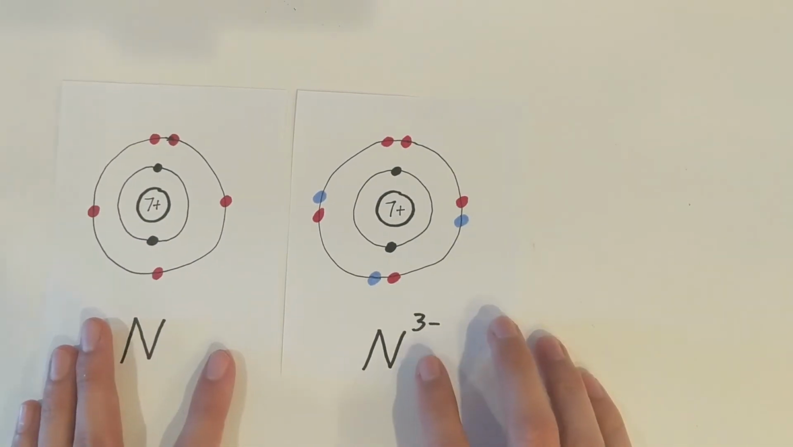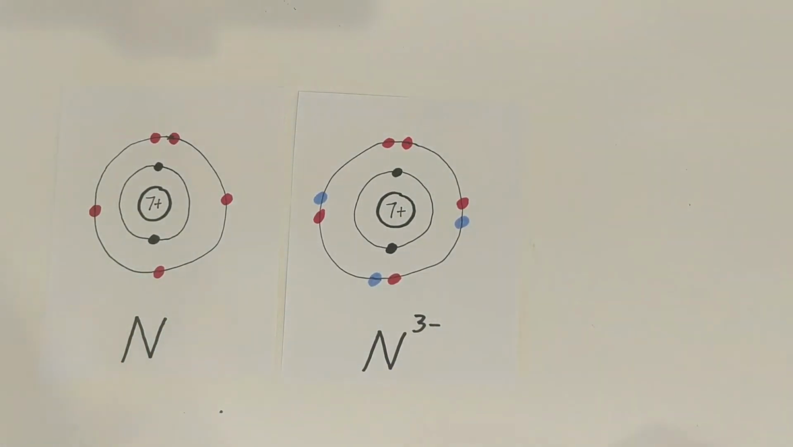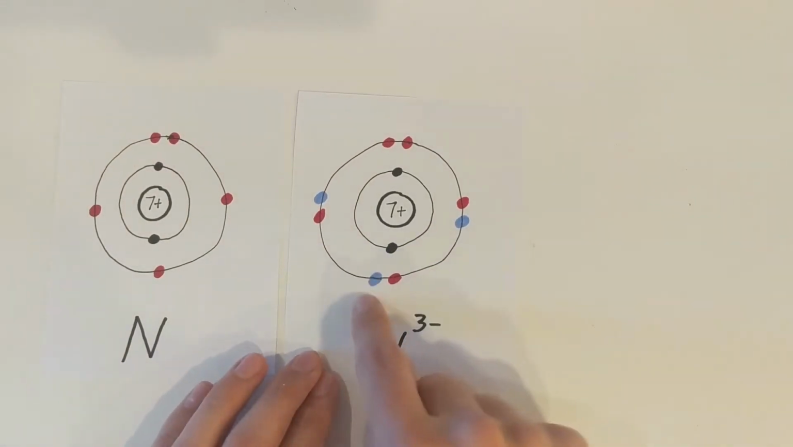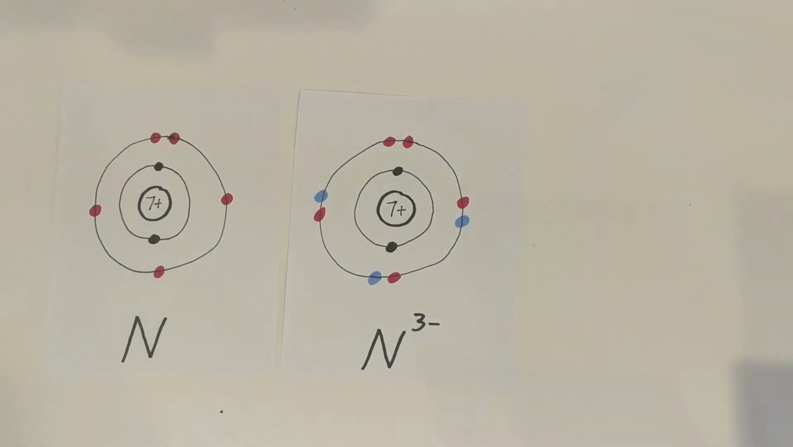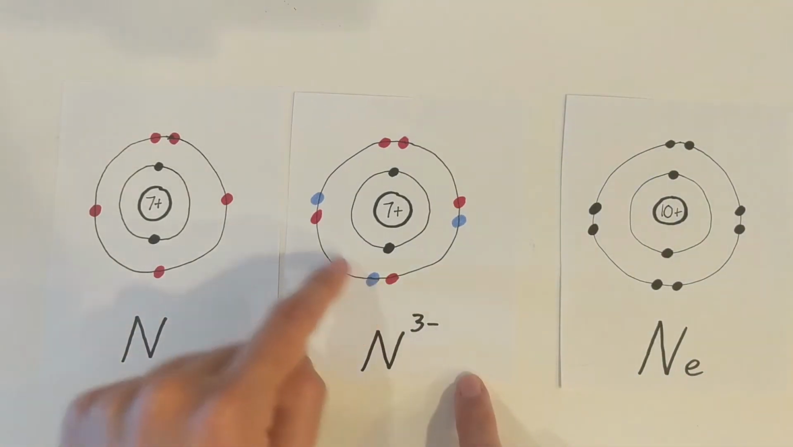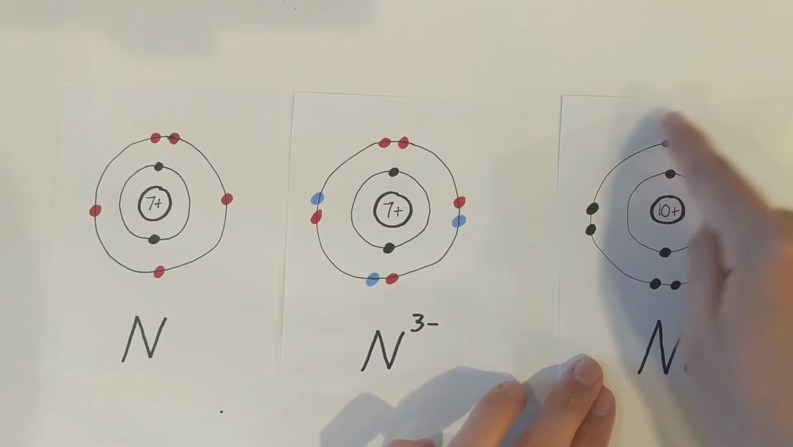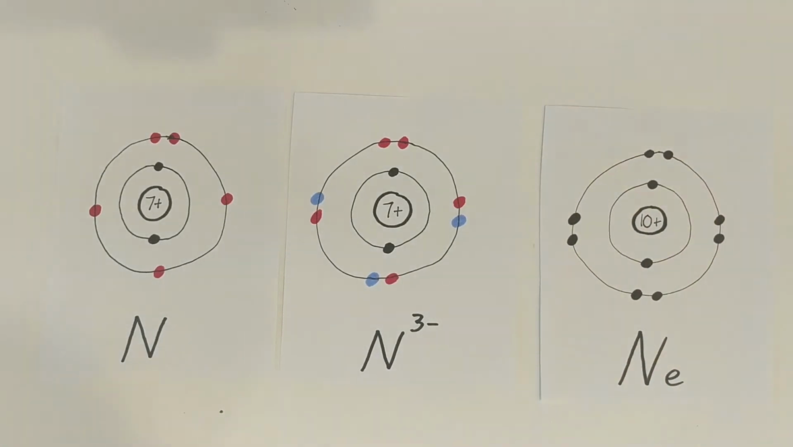So when nitrogen gains those electrons, it'll have a -3 charge. And you can see, once it gains them, it looks very similar to neon now.